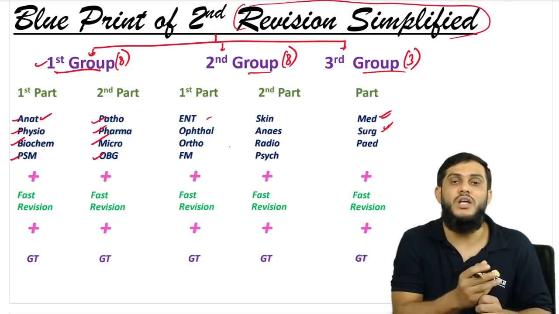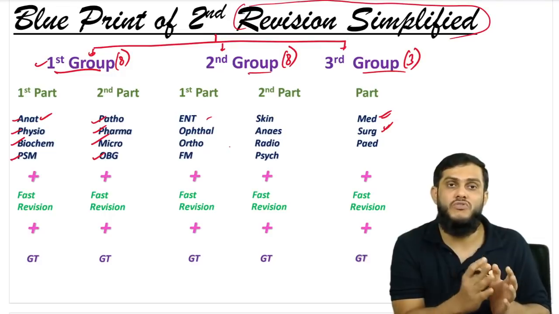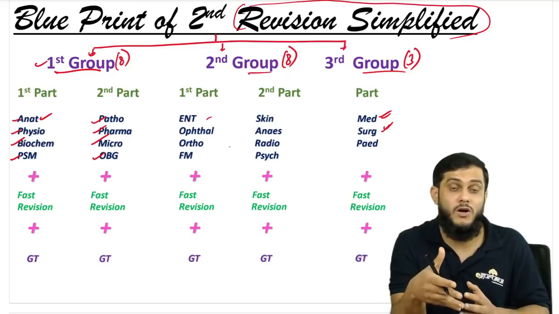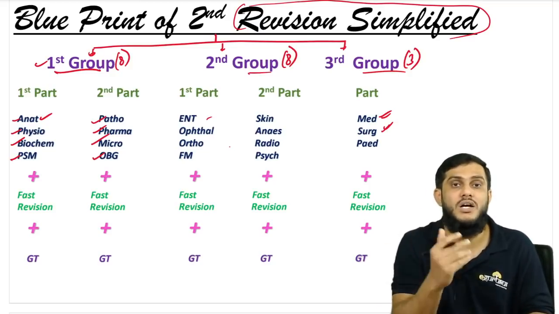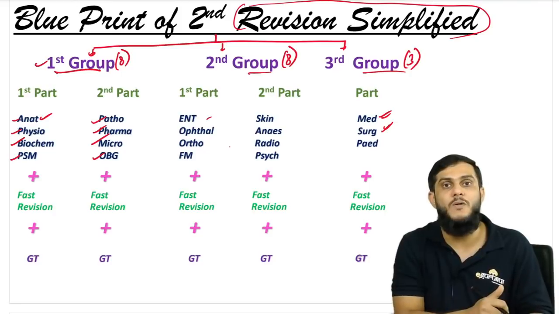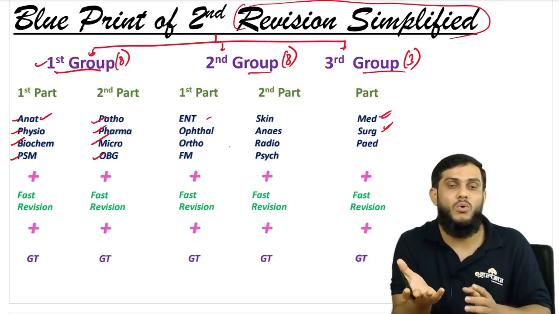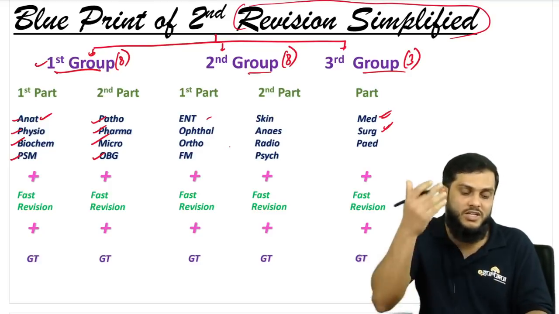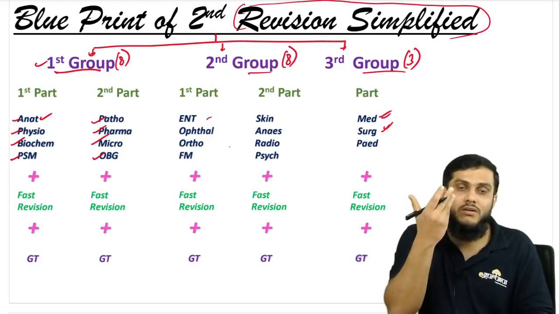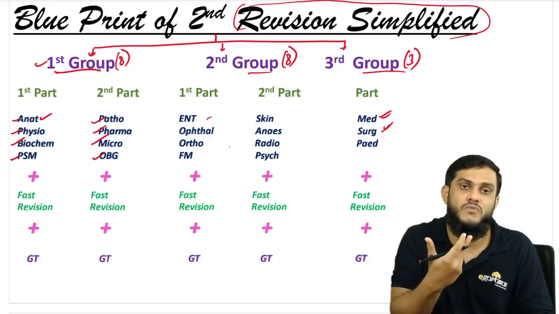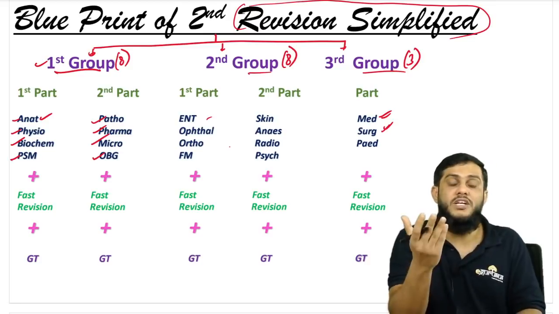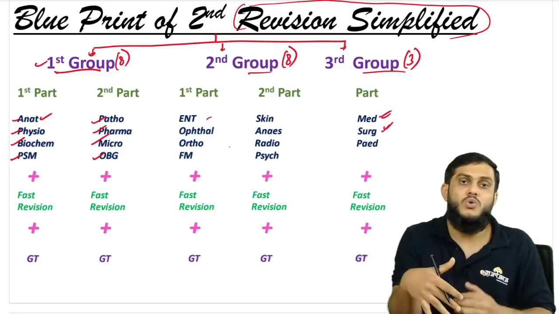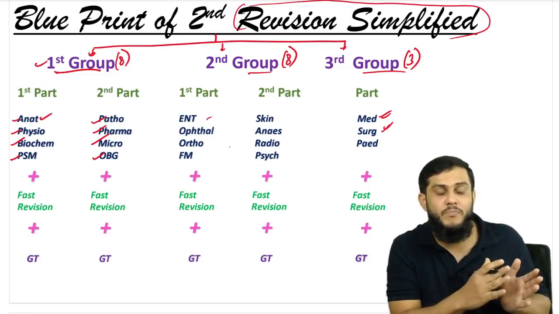Why? You know that medicine is nothing but a combination of physio, patho, micro and pharmac. So if you have read physio, patho, micro and pharmac, half of the questions you can answer from medicine without reading medicine itself. And you know that micro, pharmac, patho, these are the subjects which come in each and every clinical subject. You take ENT, infections of the eye, infections of the ear, infections of the throat, right? That is micro. Then treatment for all the infections, pharmac, pathogenesis of all the diseases, then patho, right? So all the first year and second year subjects, they come in all the clinical subjects.